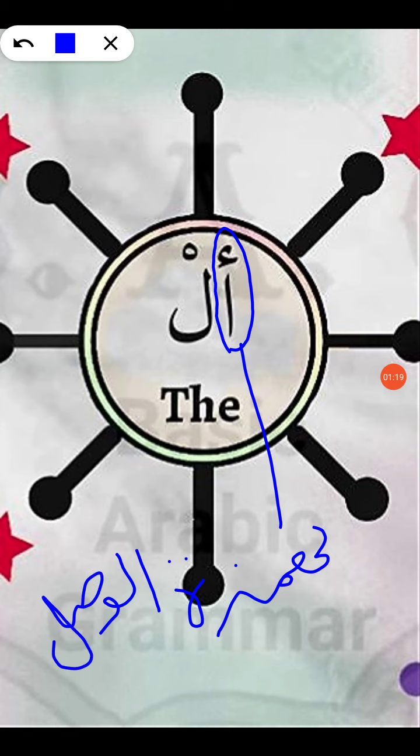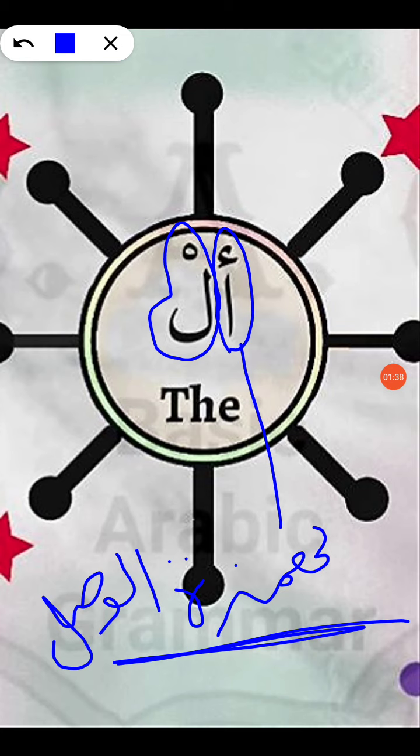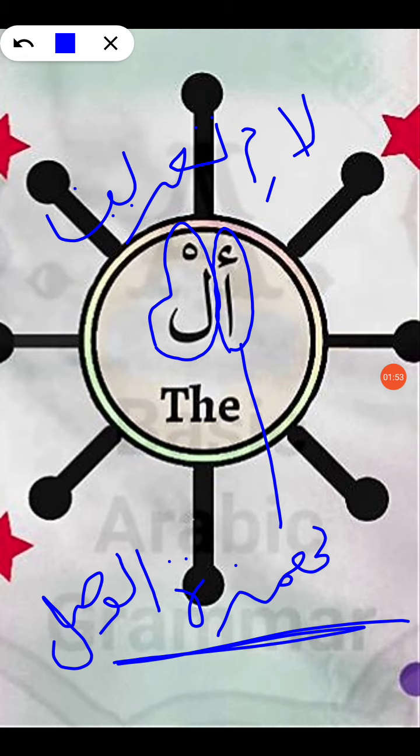All right, I would want you to memorize this term. Okay, hamzatul wasl, or simply the joining hamza. We will talk about this hamzatul wasl in this lesson. Just remember its name, hamzatul wasl. That's all you need to know about it. And the second thing we see here is your lam with sukoon. This lam is called lam-e tarif. All right, and once again, these are the only two terminologies that I want you to remember for al. Okay, hamzatul wasl and lam-e tarif.